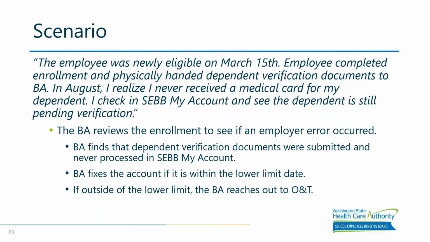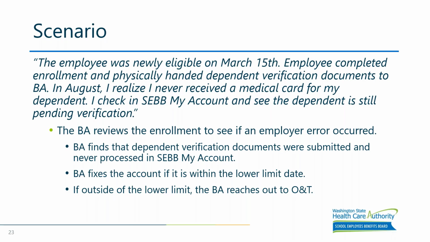And here's a scenario that can occur. A lot of times these don't come in with that formal, employee request for review, but an employee who is eligible in March completes the enrollment and hands dependent verification to the benefit administrator. And then in August, they realize that they haven't received a card for their spouse or one of their children.